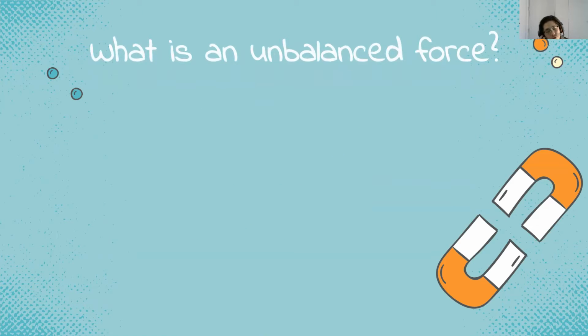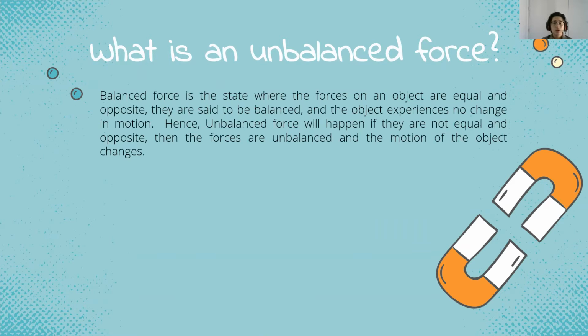Next, what is an unbalanced force? First, a balanced force is the state where the forces on an object are equal and opposite. They are said to be balanced, and the object experiences no change in motion. Hence, an unbalanced force happens if they are not equal and opposite. Then the forces are unbalanced and the motion of the object changes.